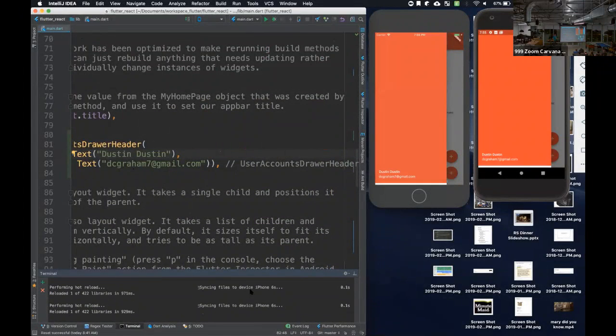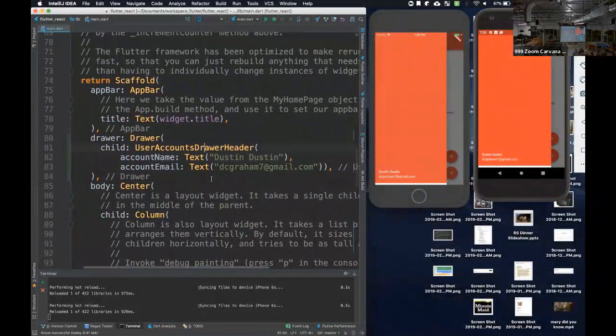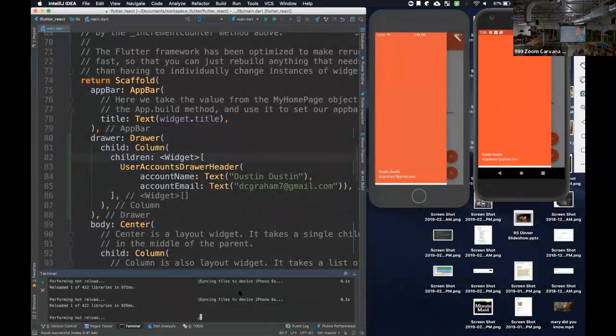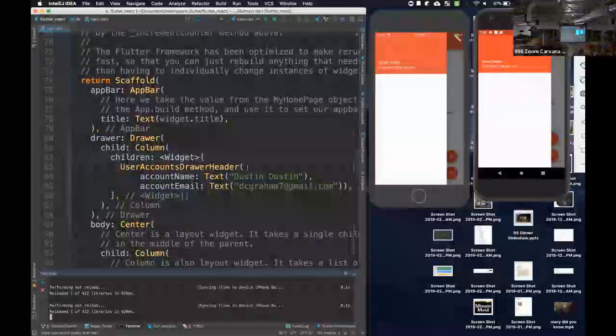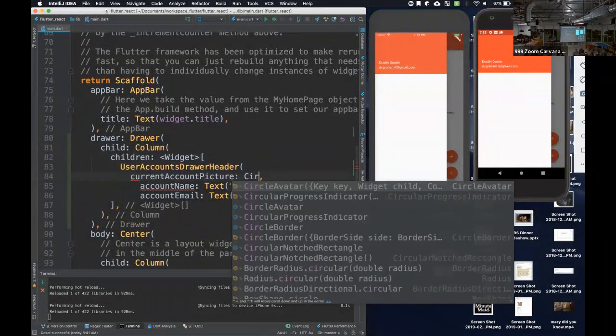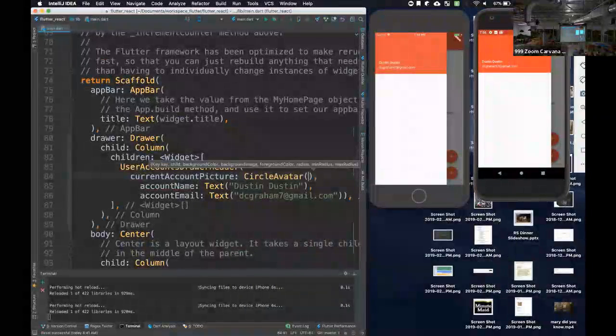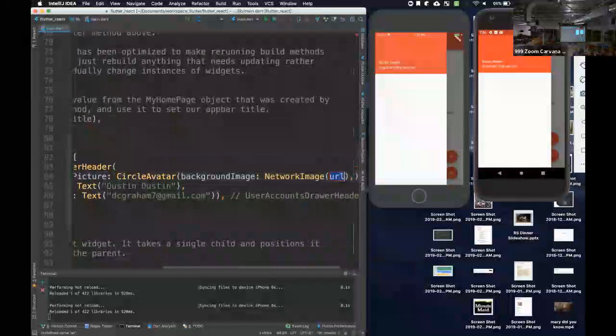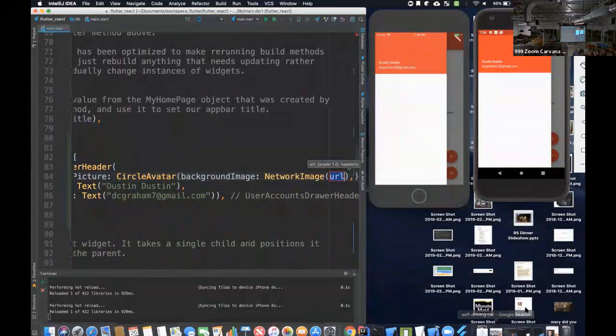Save and reload that, see what happens. Okay, cool. So I got my account header. It's taken up a ton of space, and I want that guy to squeeze down, so I'm going to put him in a column. See what that does? Okay, there's our column. Our account header has a current account picture. I'll have a circular avatar guy, and we'll have the background image be a network image.